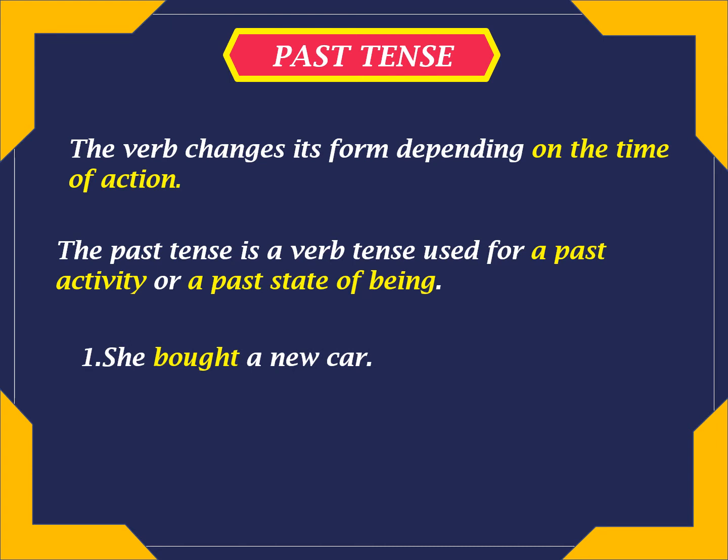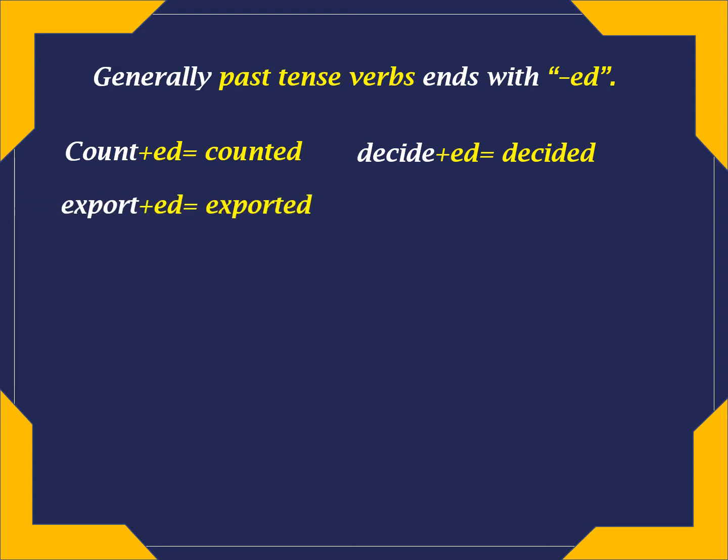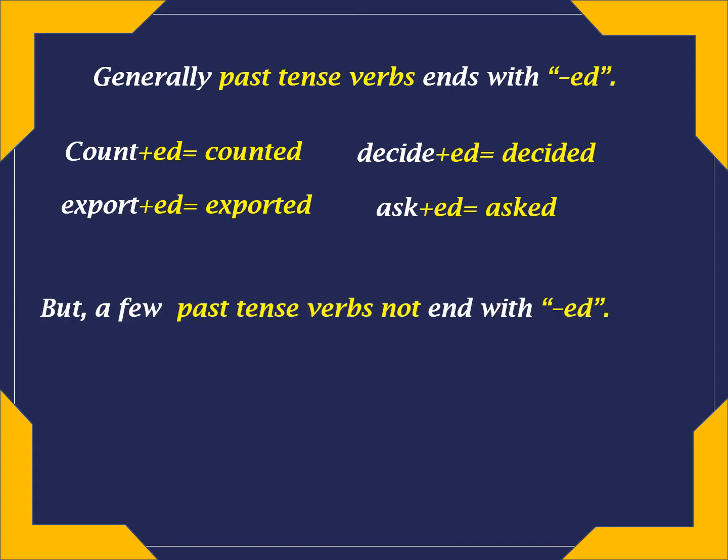She bought a new car. They won the match. Generally, past tense verbs end with -ed. Example: count plus ed, counted. Decide plus ed, decided. Export plus ed, exported. Ask plus ed, asked.